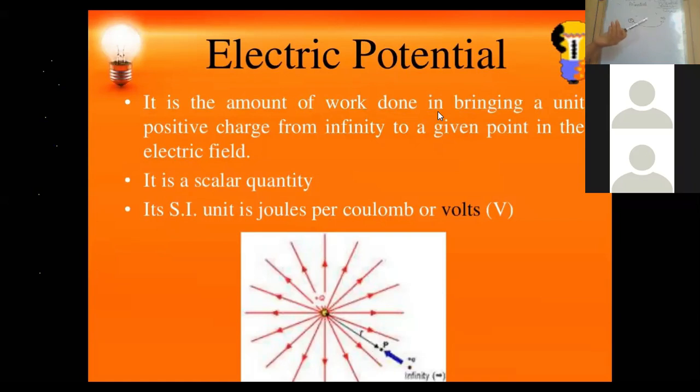And as I have discussed earlier, electrical potential can be defined as electric potential energy per unit charge, and that electrical potential energy is because of the work done, which is stored in the charged body, right? So work done in moving a unit charge from infinity to the given point in the electrical field is how we define the electric potential.